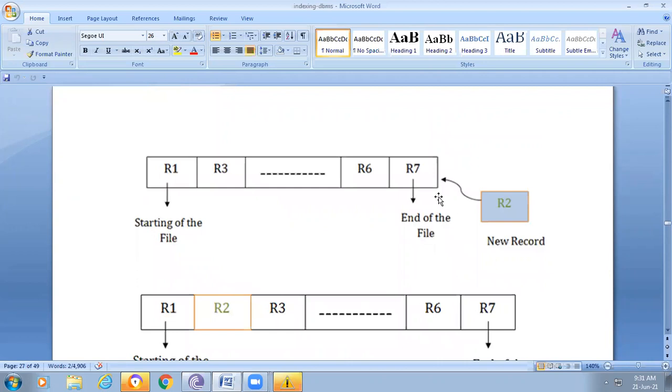In the case of the pile file method, we are directly inserting the element into the file organization, but here we are performing some sorting and identifying the best location to place that particular data item. If you observe here R1, R3, R6, R7. Now we are inserting R2. Then that is also inserted into the file organization.